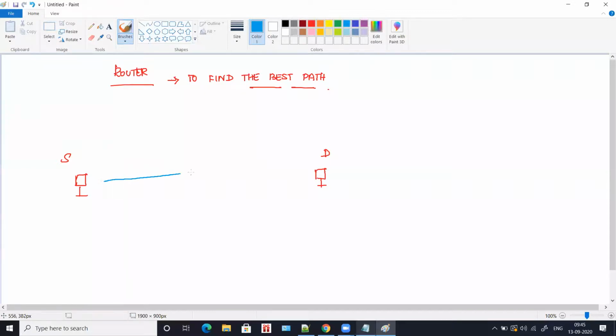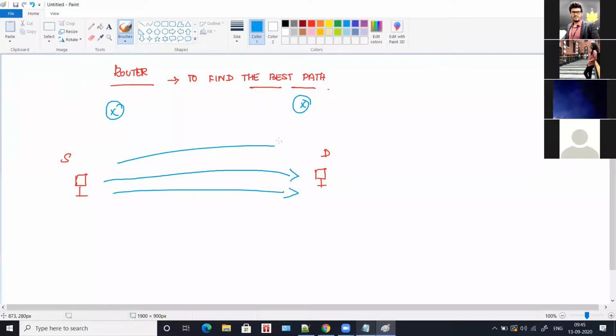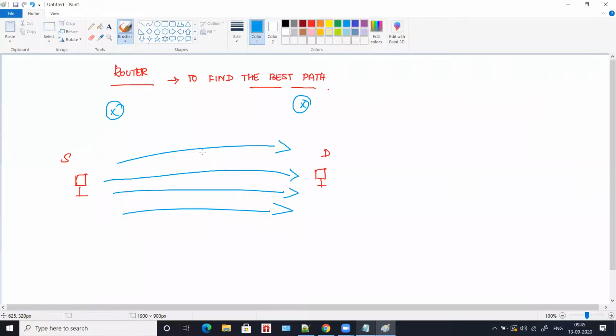What the router will do is find the best path. To reach the destination, there can be many paths. The router will see which path has the minimum traffic, the least traffic. Suppose this is the shortest path. Let's assume the distance of this path is 10, this is 20, this is 30, and this is 40.